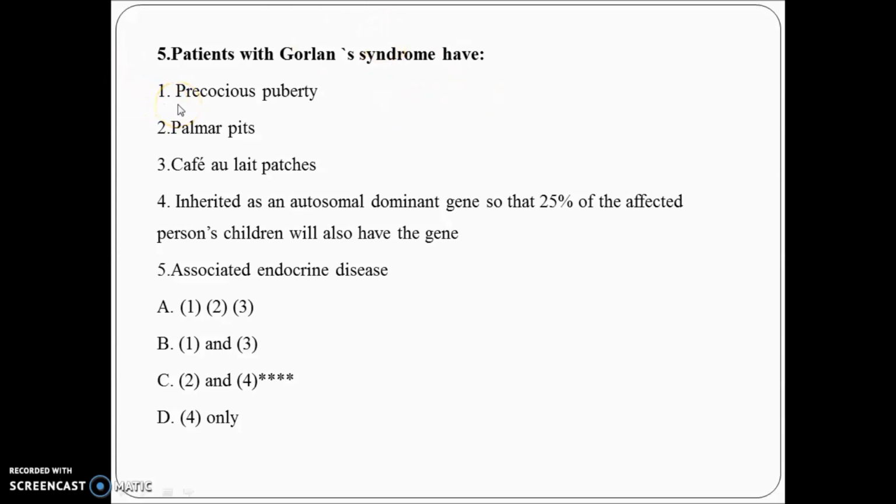Just see the options. Precocious puberty: you know you can see precocious puberty in McCune-Albright syndrome. Palmar-plantar keratosis, okay, there are a few things like that, but it is not in the option. Café-au-lait patches, yes, it is seen in Albright syndrome. Autosomal dominant syndrome, they are very rare. Endocrine disorders, yes, you can also see them in Albright syndrome. So now you can see in these 5 options, 3 belong to McCune-Albright syndrome, which is seen in fibrous dysplasia. So you have options 2 and 4 left with you. And as it is a syndrome, you can answer without any doubt 2 and 4.